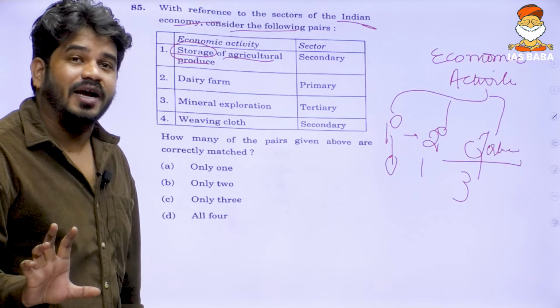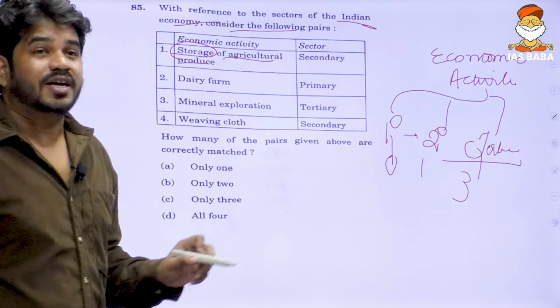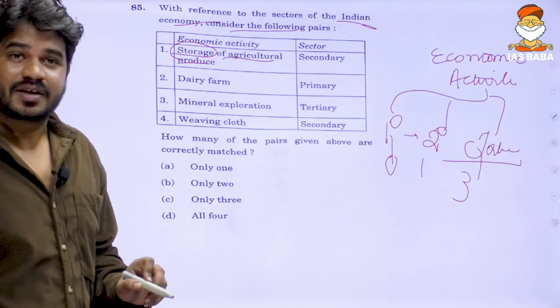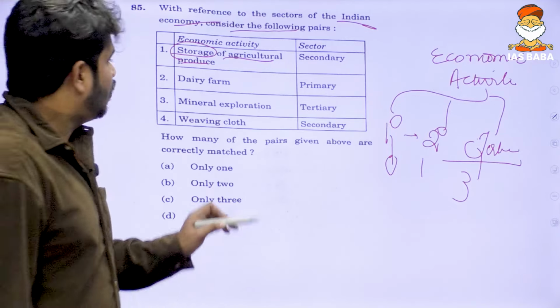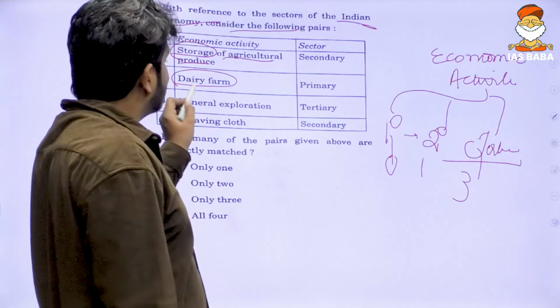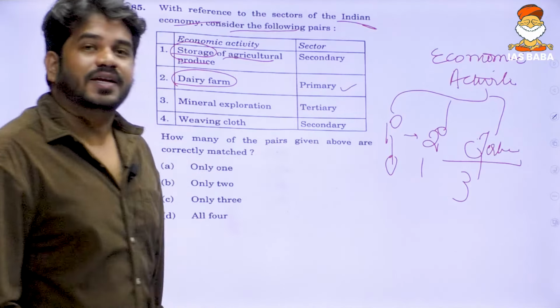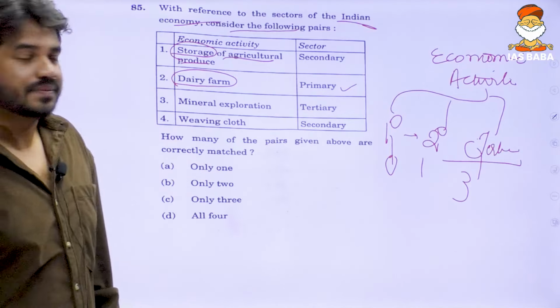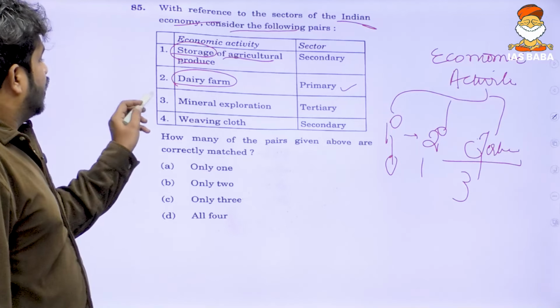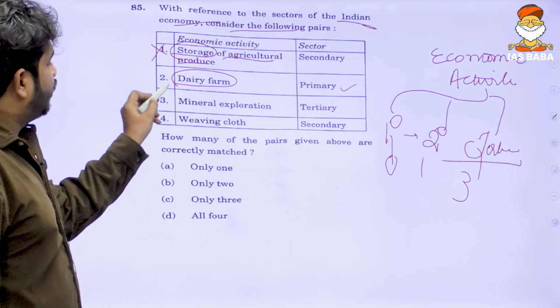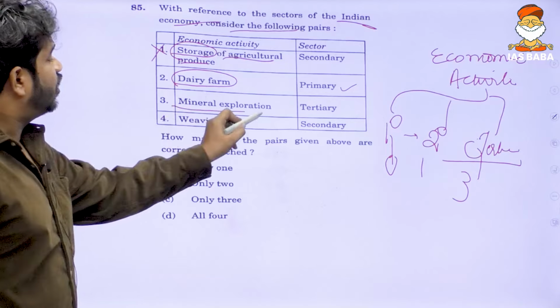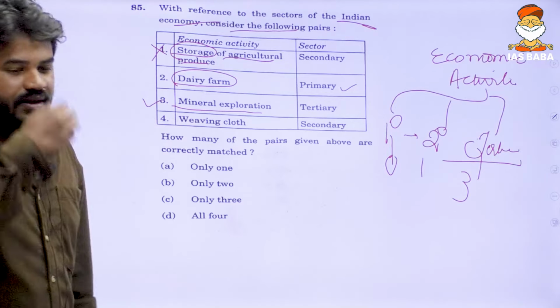Agricultural production is a primary activity, but storage of agricultural production is neither a primary activity nor a secondary activity. Second, dairy farm is a primary activity because agriculture also includes animal husbandry. This is wrong. Dairy farming is right. Mineral exploration is a tertiary activity. It is right. Understand this thing.